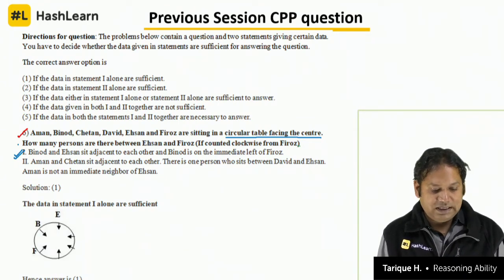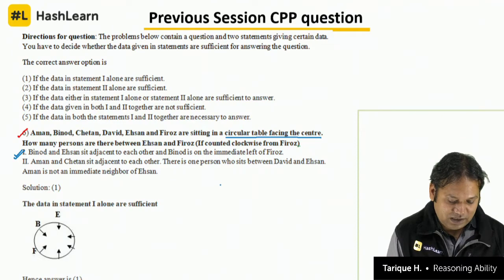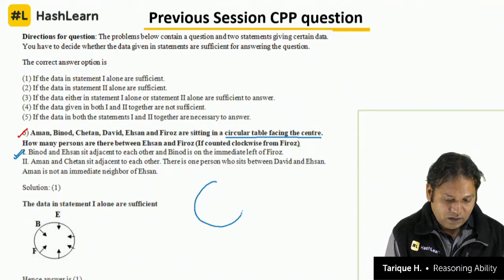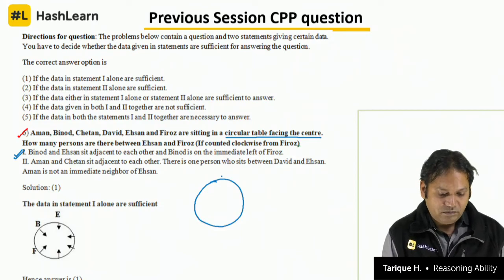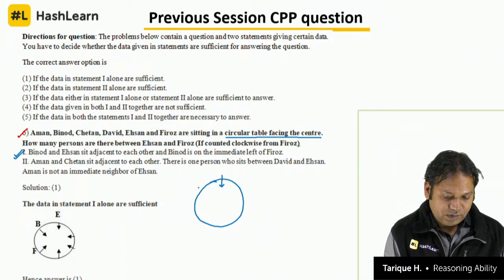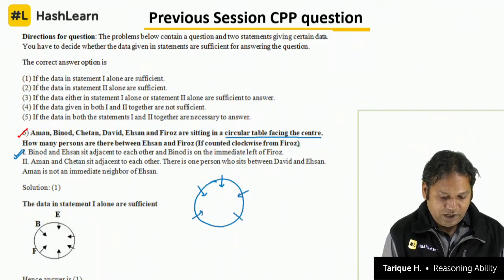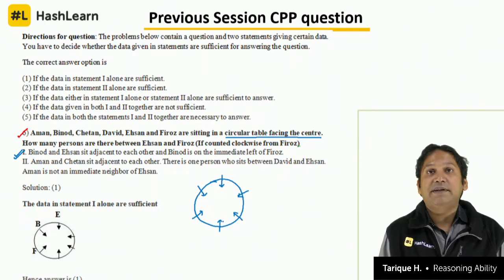There are 6 persons here, so let us make a circle. 6 persons, all of them facing the center. Let us say 1, 2, 3, 4, 5 and 6, as equidistant as possible.